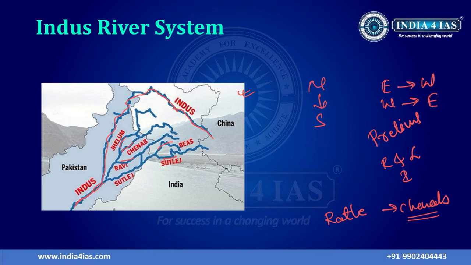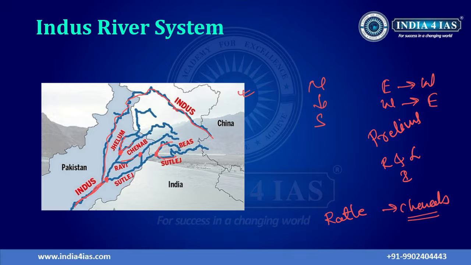Among these rivers, the Beas joins the Satluj within India. Then the Chenab joins the Ravi River in Pakistan. Then this Ravi River joins the Satluj in Pakistan. Then the Satluj River joins the Indus River. Right. Then we have the Jhelum River, which joins the Chenab River in Pakistan. So this is the Indus River system.